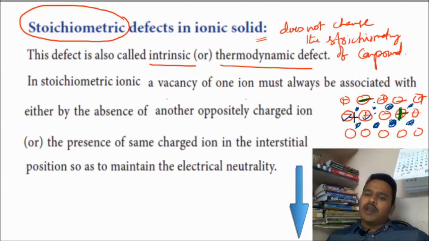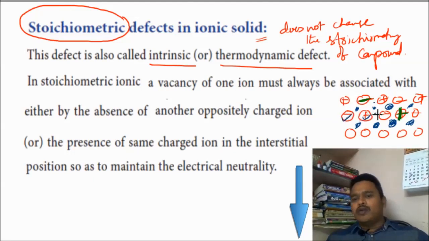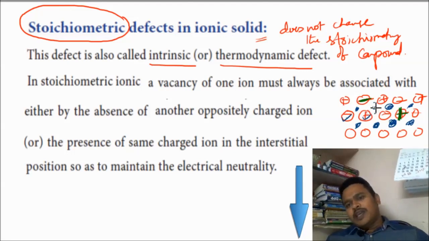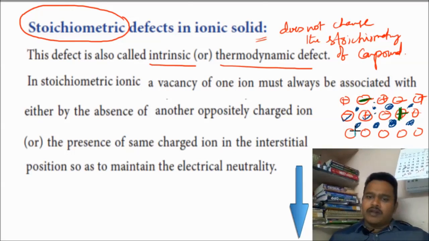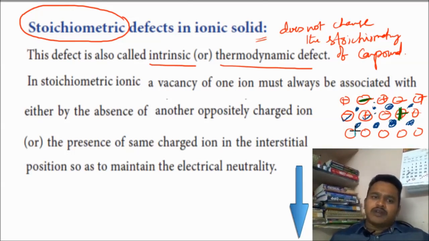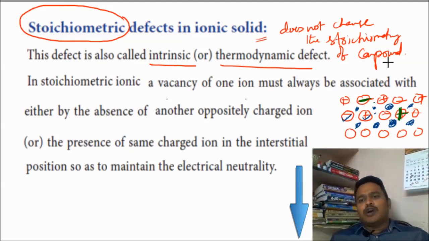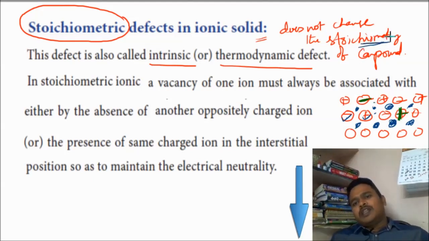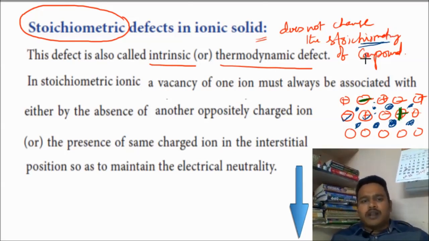Otherwise, any one ion, either negative or positive, can dislocate to the interstitial position. Due to this type of dislocation, we can observe the stoichiometric defect. Because of this, there is no change in the stoichiometry of the compound, meaning no change in the molecular formula of that particular compound.